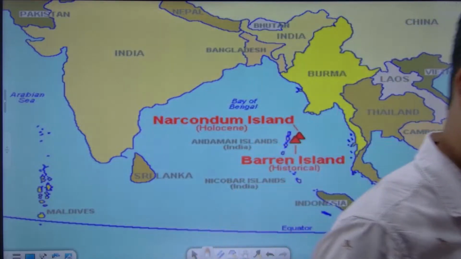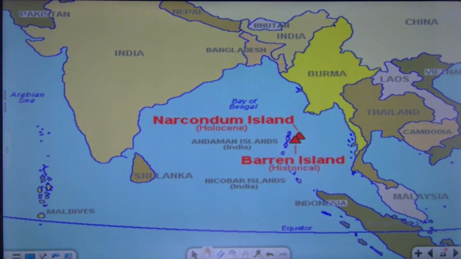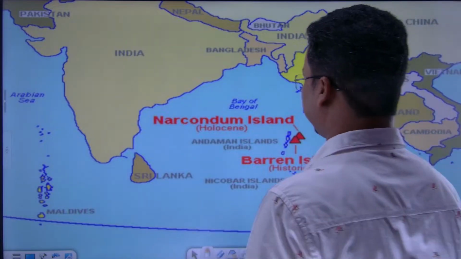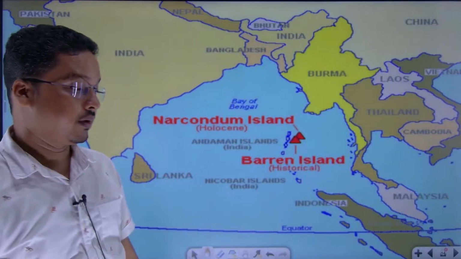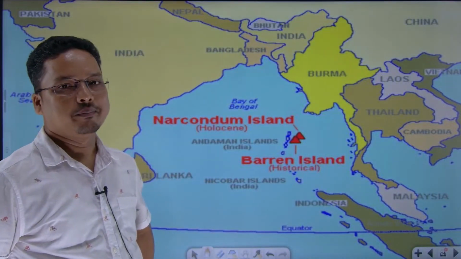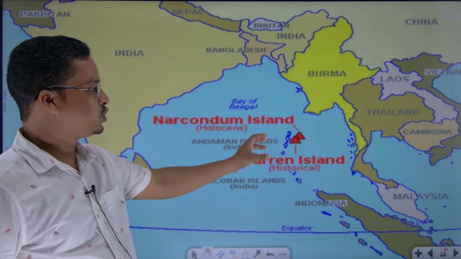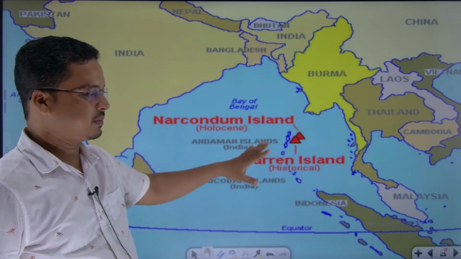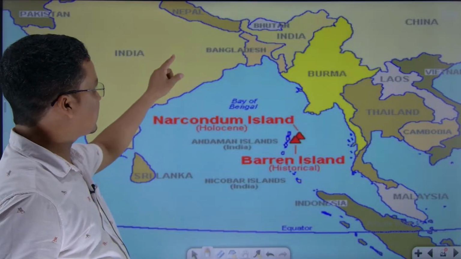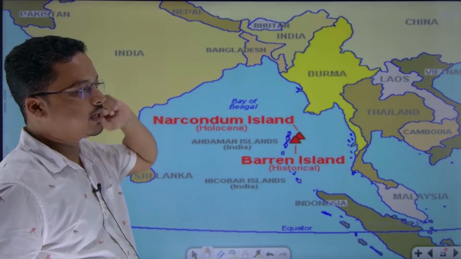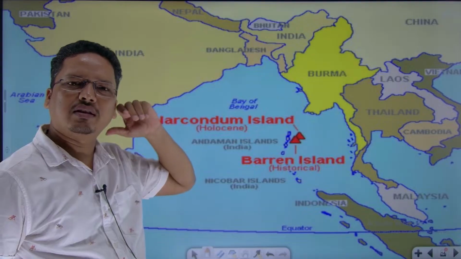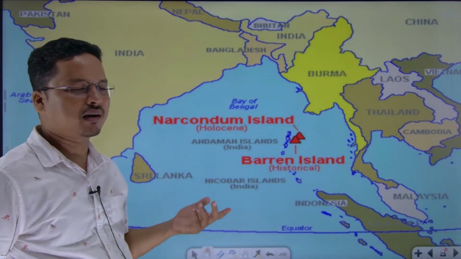Why is this happening? Because this is an oceanic plate, oceanic subduction. As I mentioned earlier, here continent and continent collision is happening, so there is very little subduction.